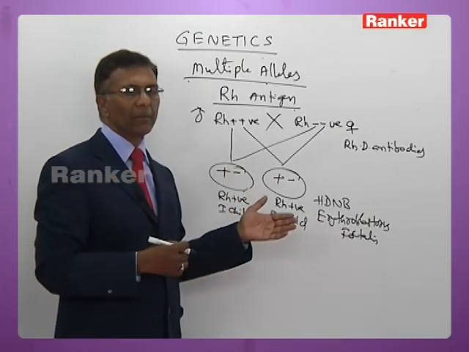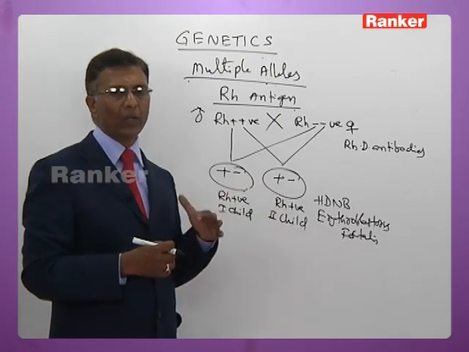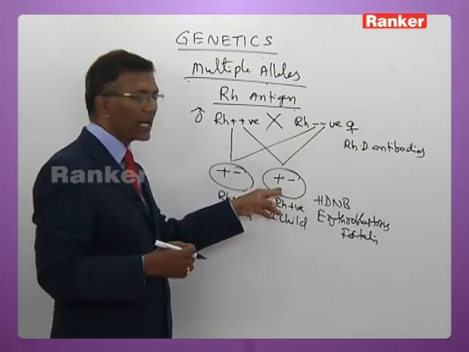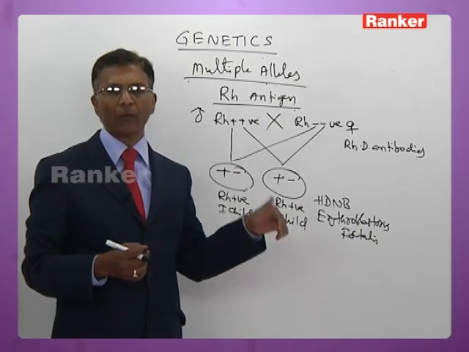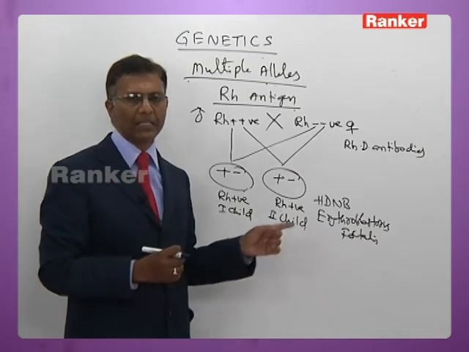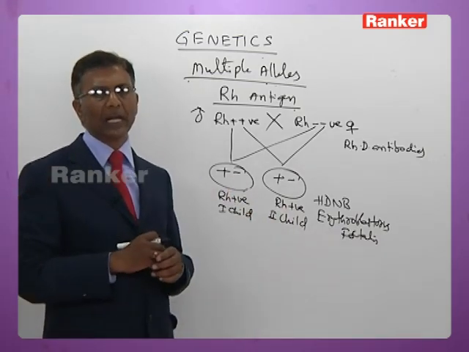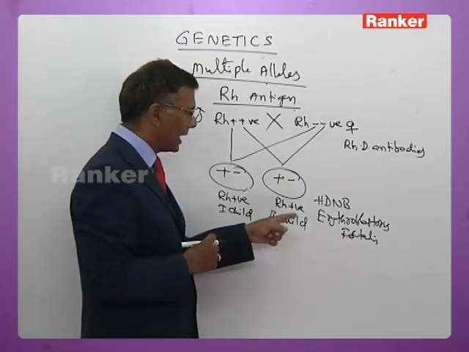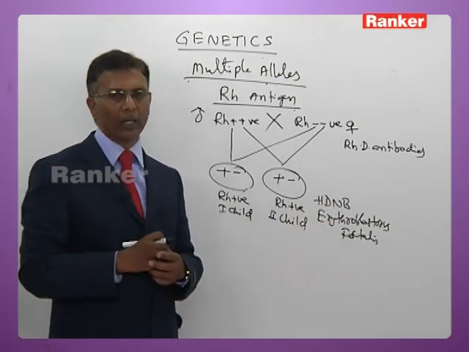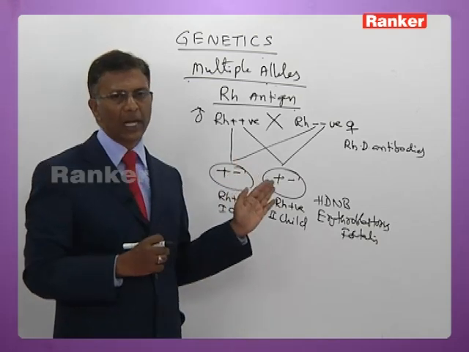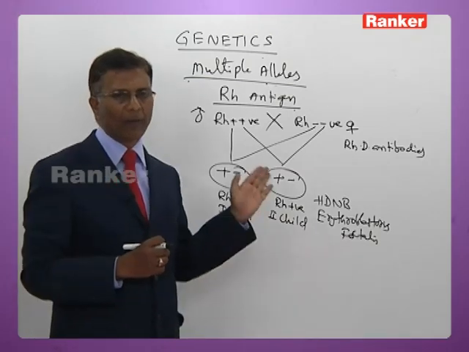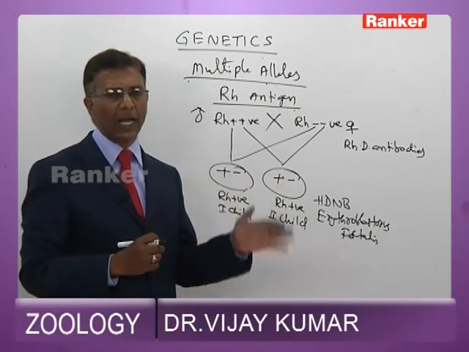Again, when she becomes pregnant or conceives after 1 or 2 years, the antibodies which have already been synthesized enter the second fetus through the placenta in a warfoot manner and damage the erythroblasts of the red bone marrow. As a result, the second child dies of a condition called erythroblastosis fetalis. It is also called hemolytic disease of the newborn. So this couple cannot have more than one child. From the second delivery onwards, the children die. That is, whenever the woman becomes pregnant after having the first child, all the children die of HDNB.